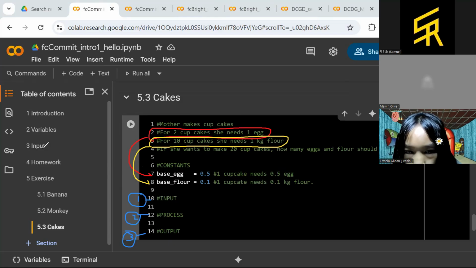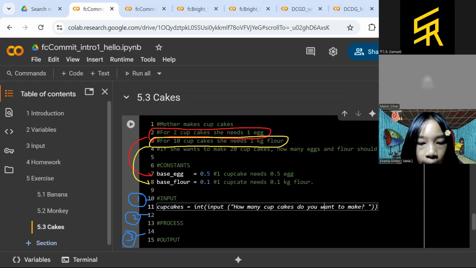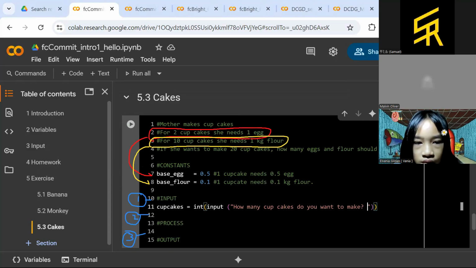Okay, good. Now we continue with this. What is the input here? The input is how many cupcakes you want to make. Based on the requirement, you can write: Input, how many cupcakes do you want to make? Or how many cupcakes does mother want to make?